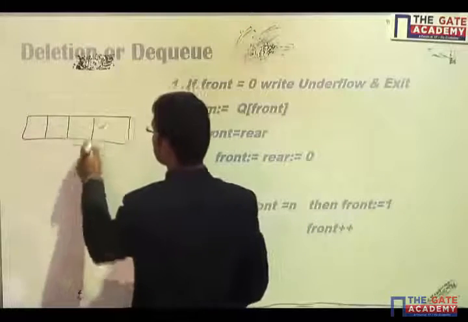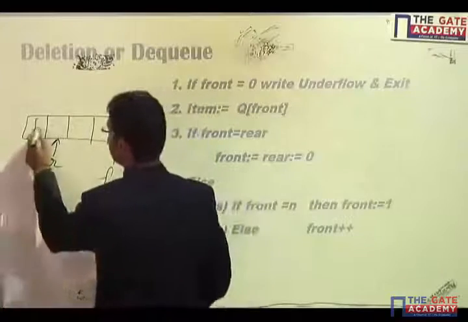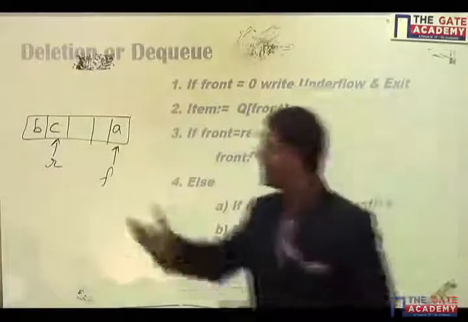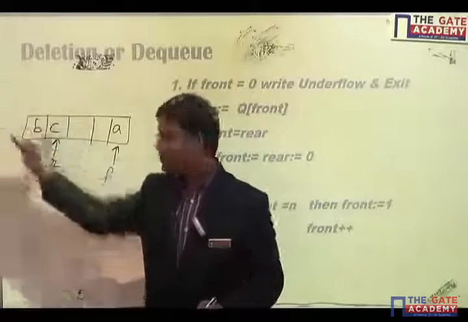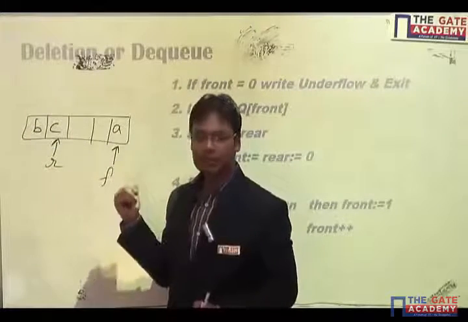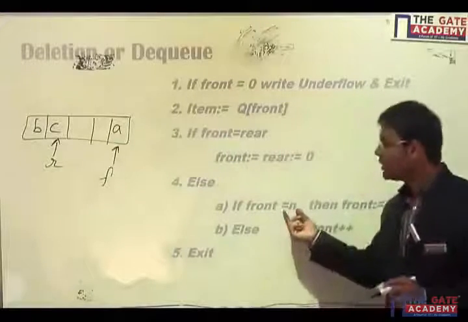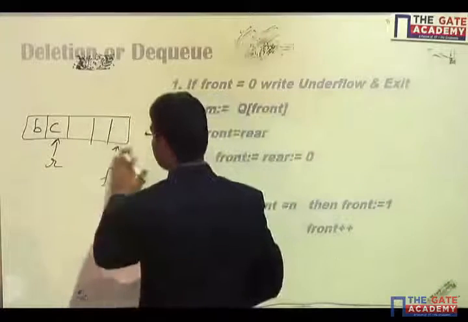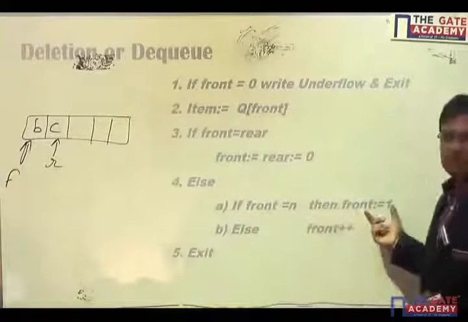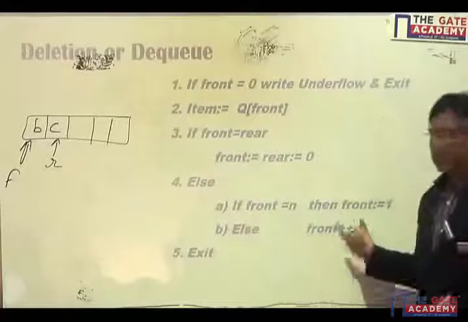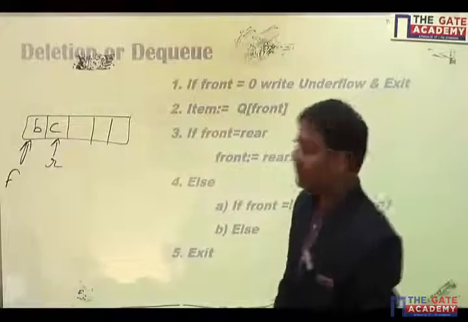Let's say there are few items in my list. Okay, rear is here and front is here. A, B, C is my queue. It is possible that I have inserted few elements, then deleted few elements, then inserted and deleted, and rear has become a lesser index than F, the front. So front is pointing to A, that is my nth location. If front is pointing to my nth location, then after deletion of this particular element, I'll have to take my front to first location. So if front is equals to n, then front is equals to 1, I'll have to set. Else in normal case I'll increase front, front is equals to front plus plus. That is the DQ condition or DQ case.